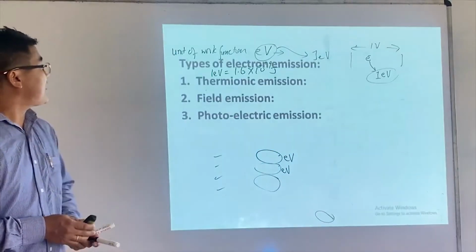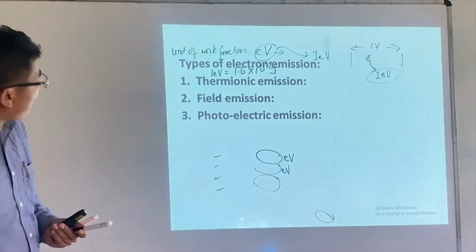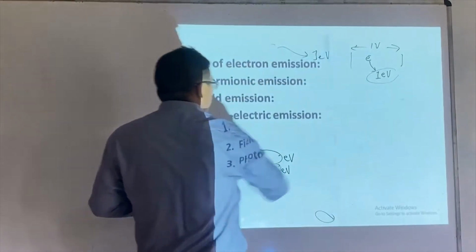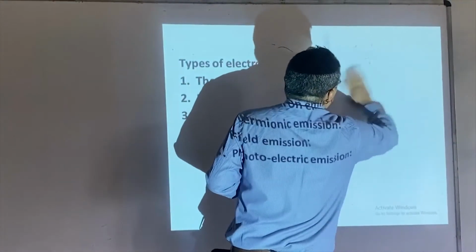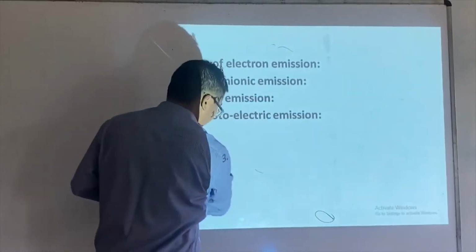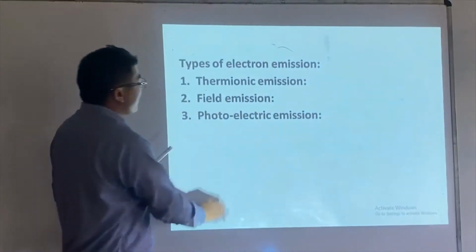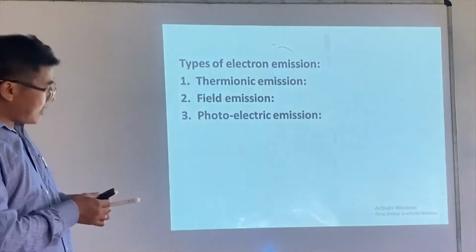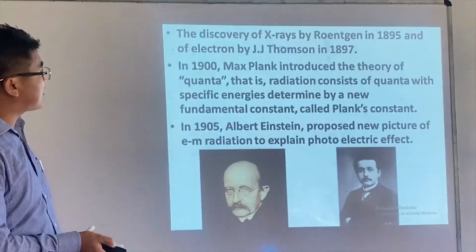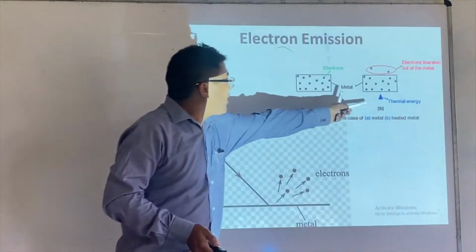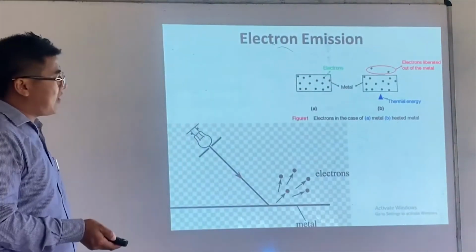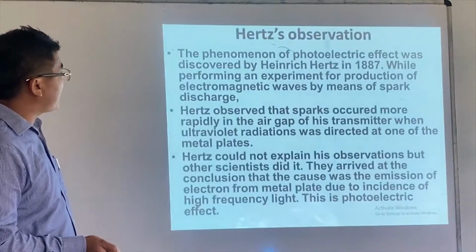Now we say that there are different ways of removing an electron from a metal surface. Here we have three different ways. One is thermionic emission. That means applying heat to remove electrons from the metal surface. This is what we call thermionic emission.